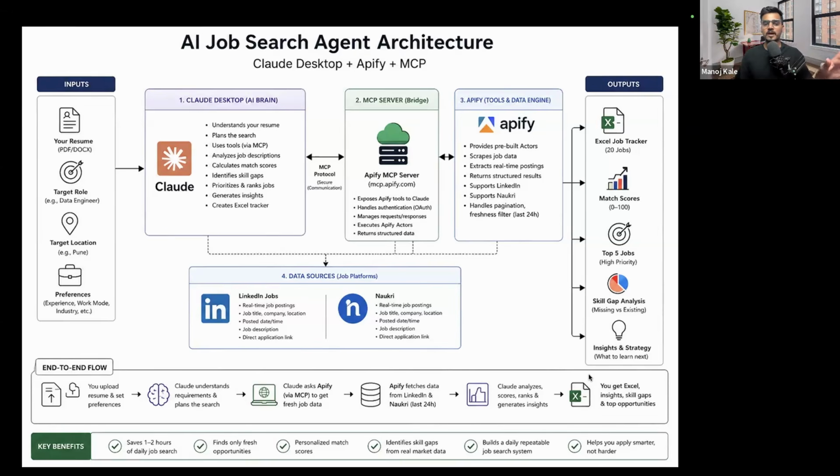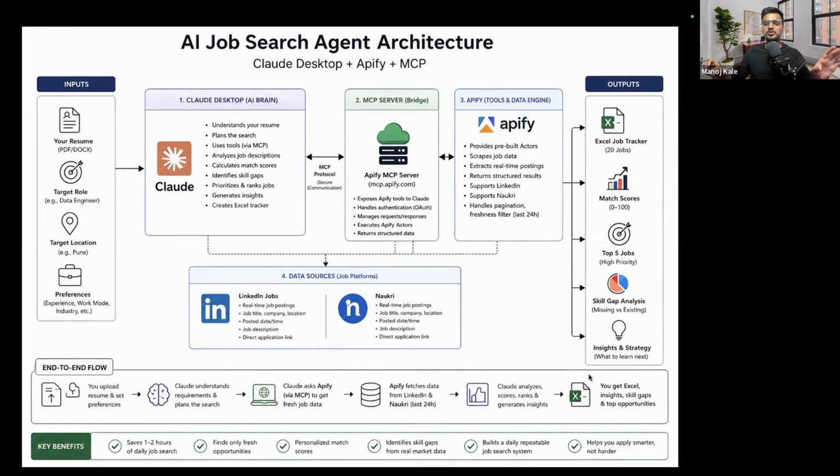You can think of AI as a brain, so Claude is your brain, but for the MCP it is just using an API. The API will use its own scrapers, its own actors, which will go on LinkedIn and Naukri, and based on your resume skill set, it will scrape all the data, and Claude will do all the work.